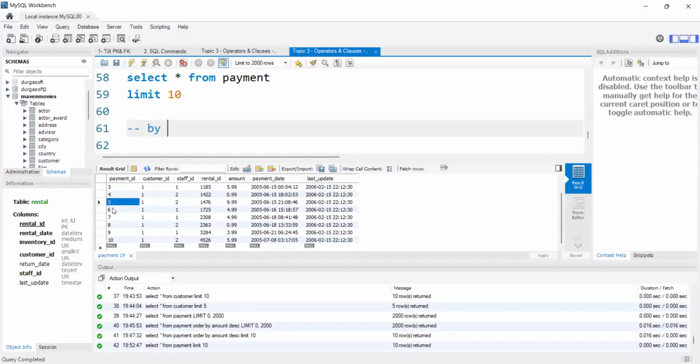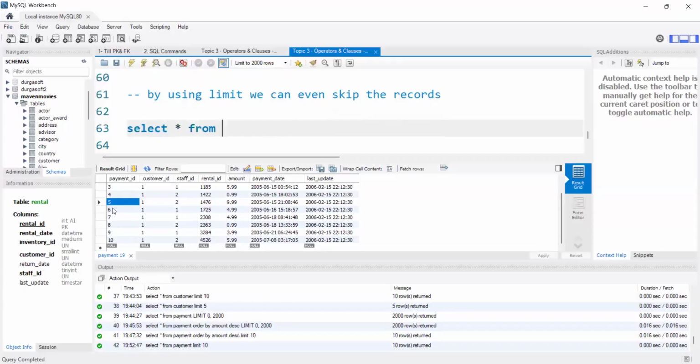By using the limit clause we can even skip the records.